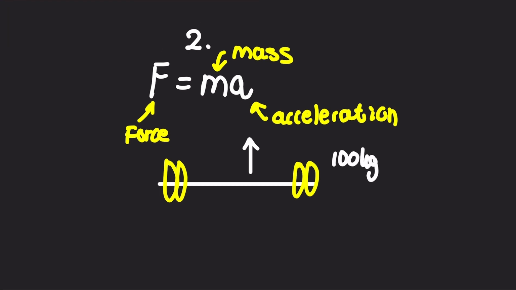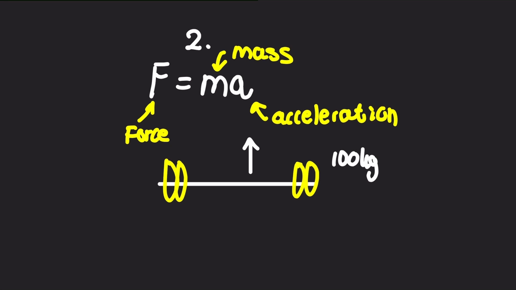And because it's 100 kilograms, we can say that acceleration is equal to force divided by mass. And the mass is huge, so to get a high acceleration, you need a high force. That's why it's so hard to pick these things up, because all of a sudden, we need such a great force. Whereas if it was just a bar and it was just 20 kilograms, that makes sense. Again, very intuitive.